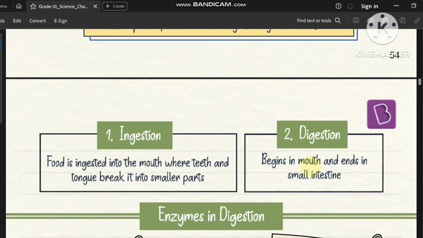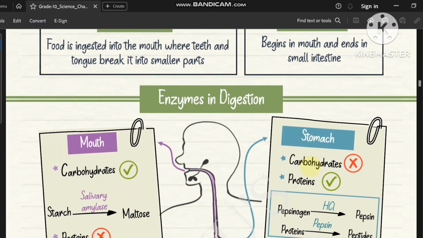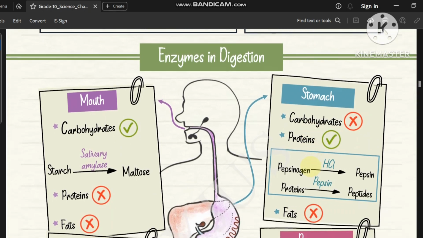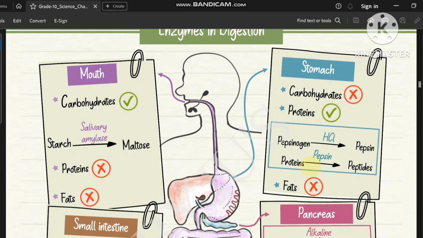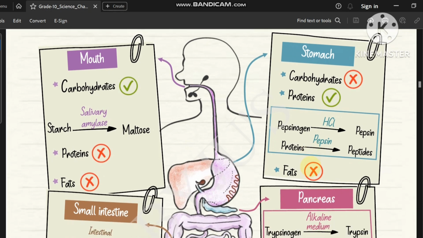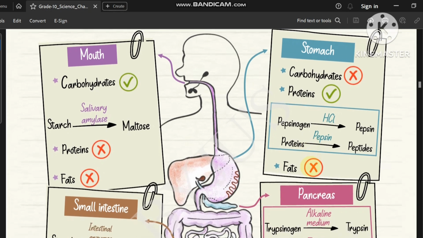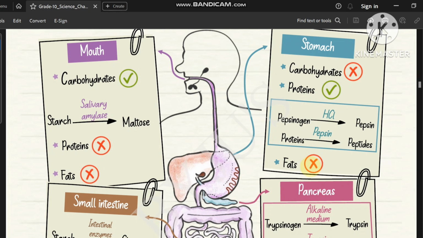Ingestion and digestion, two terms are very important, dear students. Food is ingested into the mouth where teeth and tongue break it into smaller parts. Digestion begins in the mouth and is completed in the small intestine. Enzymes in digestion: in the mouth, carbohydrates, starch to maltose by salivary amylase. In the stomach, protein digestion takes place. In the mouth, carbohydrate digestion takes place.